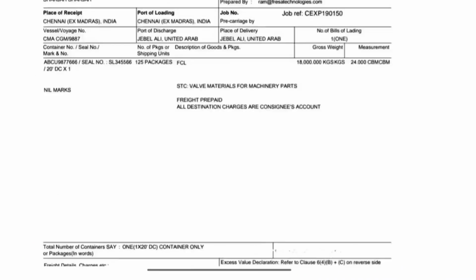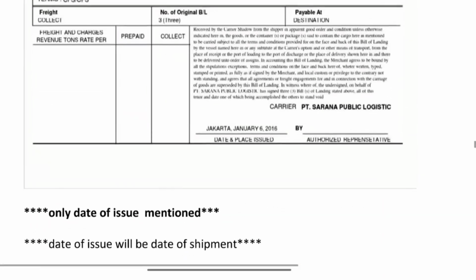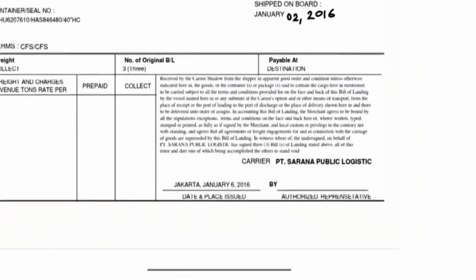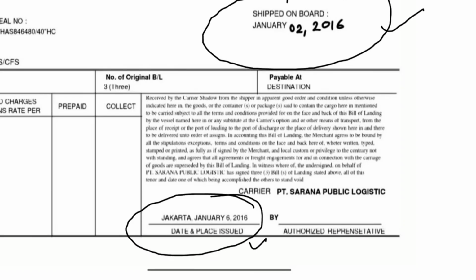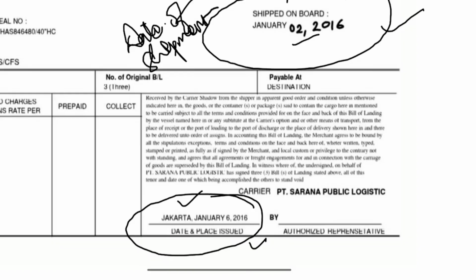Now, here in this example. In this bill of lading, date and place of issue is also mentioned and shipped on board date is also mentioned. Here, the date of issue is January 6 and shipped on board date is January 2nd. So, in this case, January 2, that is shipped on board notation date will be considered as date of shipment.